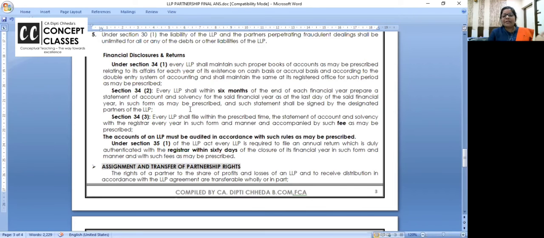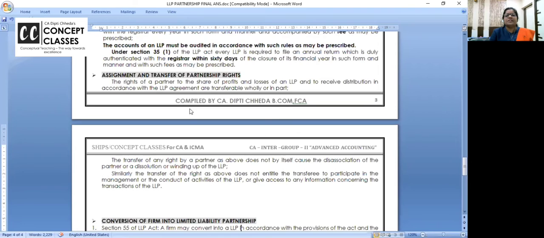Now, LLP shall file within 6 months of the year ending the annual statement of accounts and solvency details, and within 60 days of the financial year, they have to file the annual return with the ROC with fees. Okay. So will you be able to write this for 5 marks financial disclosures?